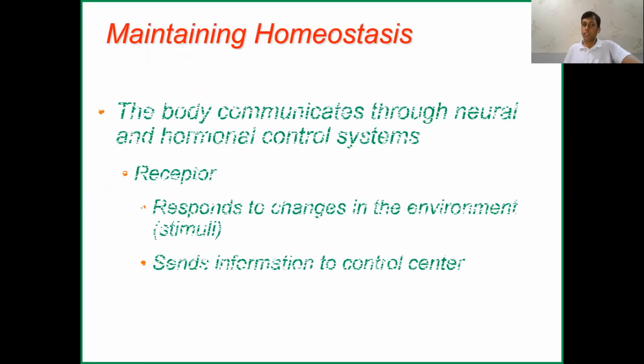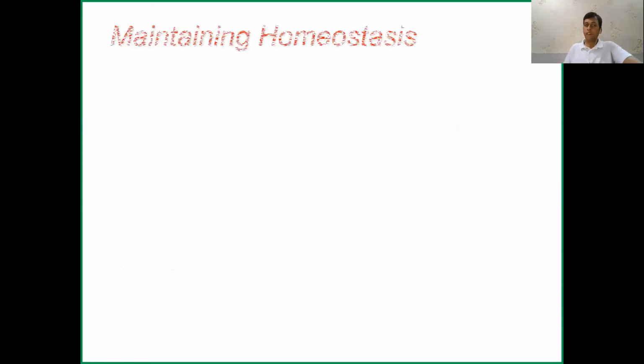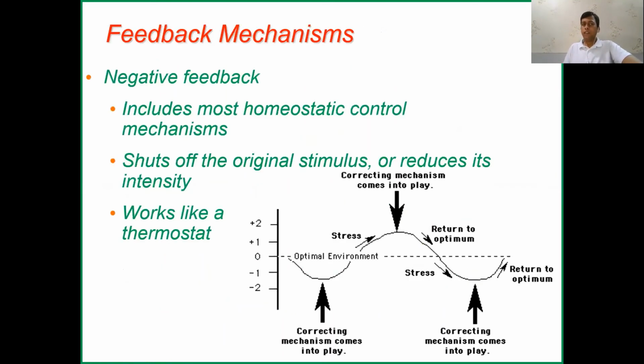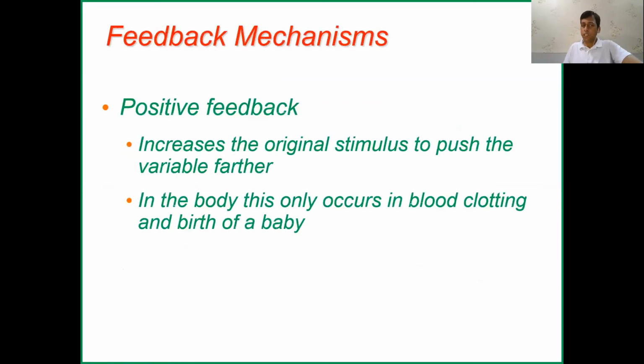And in homeostasis, there are receptors that receive the signal and send it to the control center, and from the control center they send it to the effector nerve cells or motor cells, so that everything is controlled by the nervous system. And we have two kinds of mechanism. One is called the negative feedback mechanism, and another is called the positive feedback mechanism. Generally, we have the negative feedback mechanism.